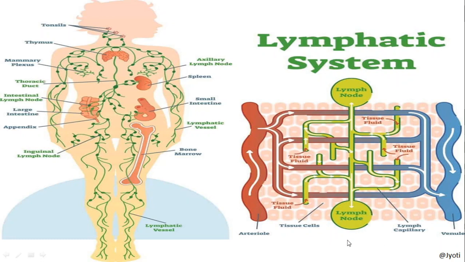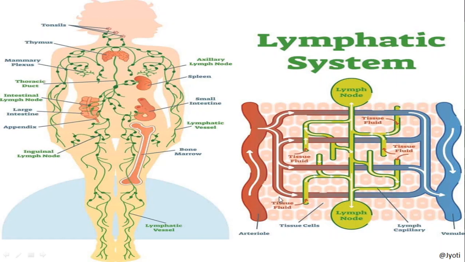Now you can see that these green color vessels are the lymphatic vessels, and there are junctional points called lymph nodes. These lymphatic vessels are also branched, and here these small groups of cells are a tissue. In between the cells some space is there, and that contains the tissue fluid.